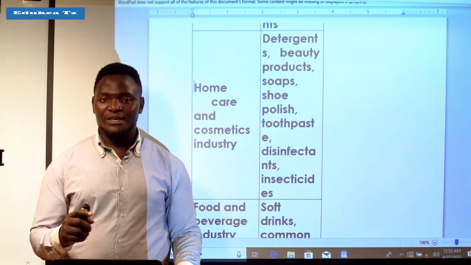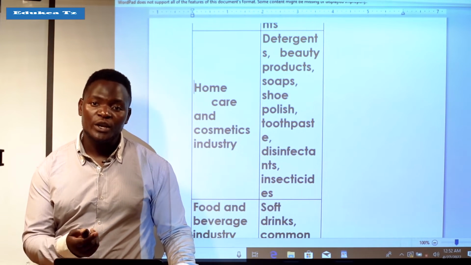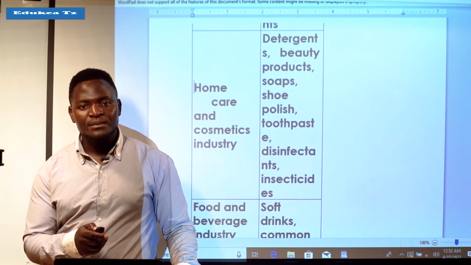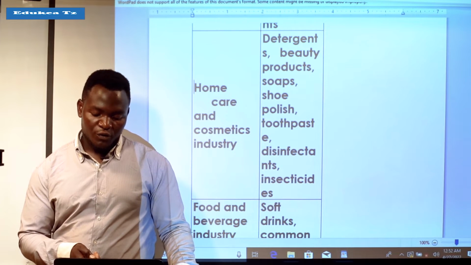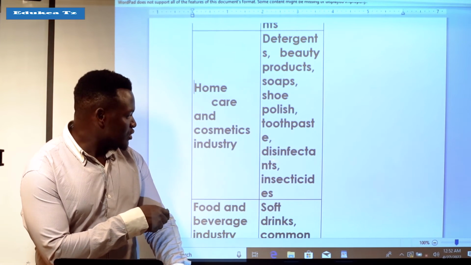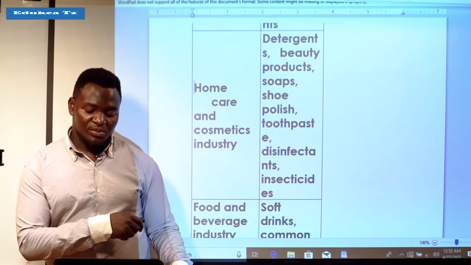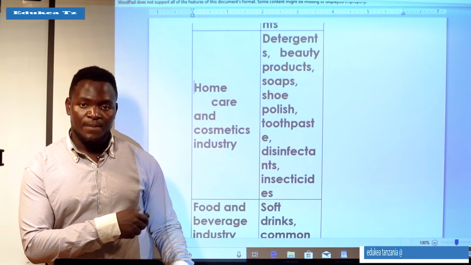Now you come to make a soap, and different beauty products like oil and lotion. All of them are products of cosmetics, and these cosmetic products come from cosmetics industries.